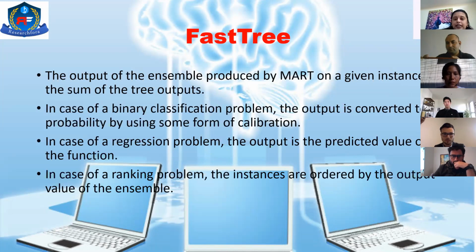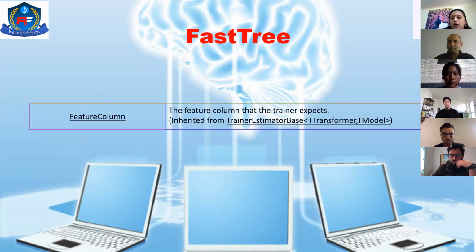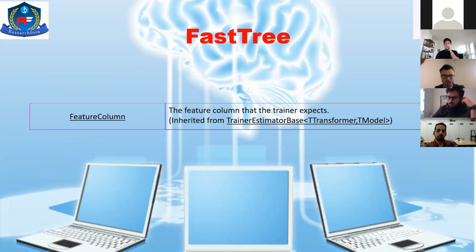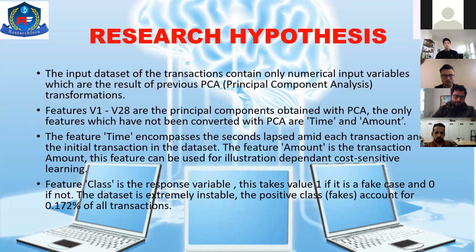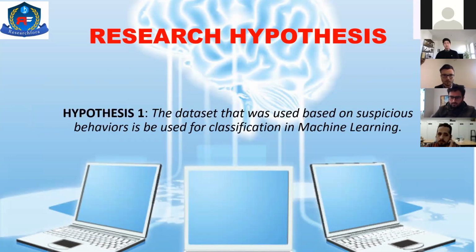When we have come here, as I said, we have a feature column, right? The feature column over here is coming from the trainer estimator base, and this is the algorithm model that is getting trained over here. So the research hypothesis, as I told you: we have V1 to V28, which are the principal components, and we have time and amount, which cannot be converted. The time is going to be the seconds elapsed. The class is going to be the response variable. So the hypothesis that we came up with is that the data set on suspicious behavior is being used for classification in machine learning.